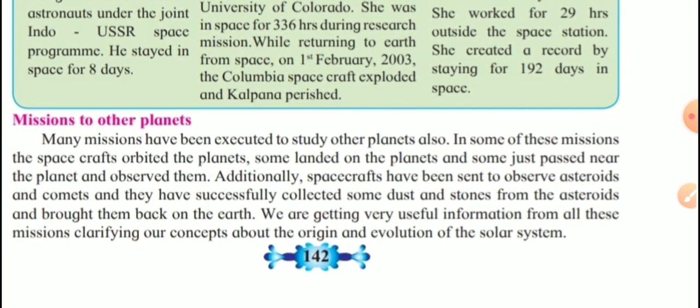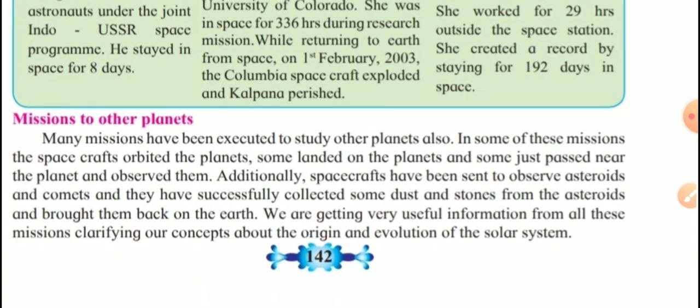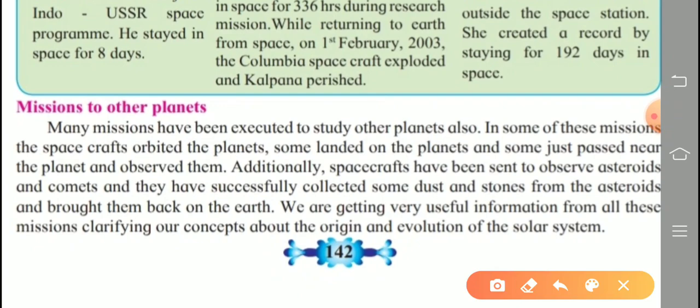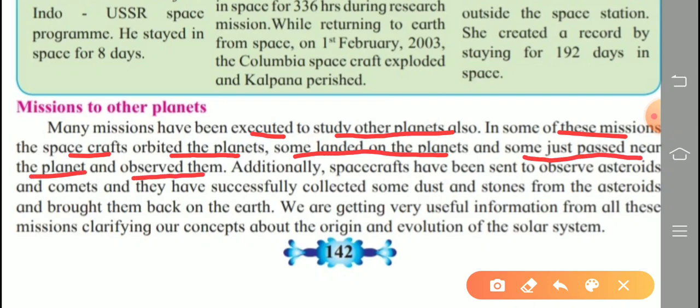So next one, mission to other planets. Many missions have been executed to study other planets also. In some of these missions, the spacecrafts orbited the planets, some landed on the planets, and some just passed near the planet and observed them.